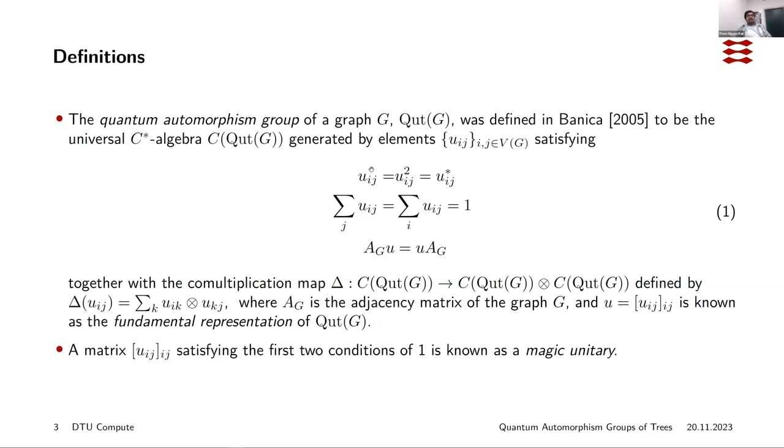A matrix Uij that satisfies these first two conditions is known as a magic unitary. So if each of the entries of the matrix is a self-adjoint projection, and if the row sum and the column sum is 1, then you call it a magic unitary, and it's a non-commutative analog of a permutation matrix or a doubly stochastic matrix.